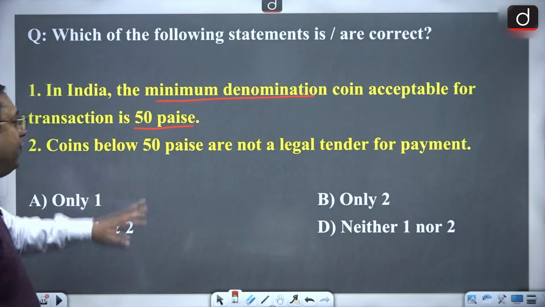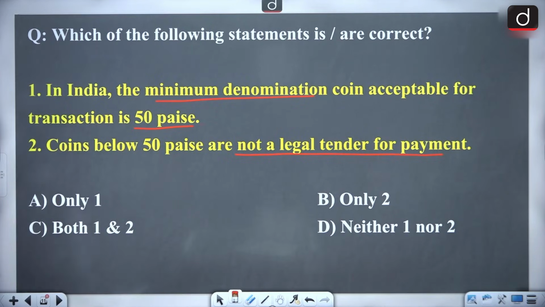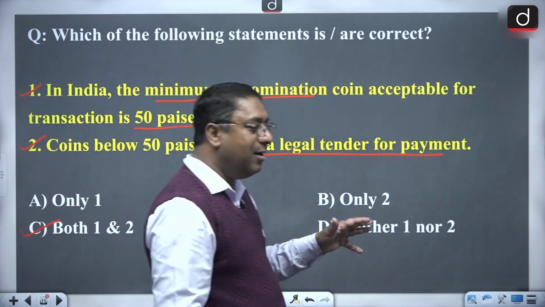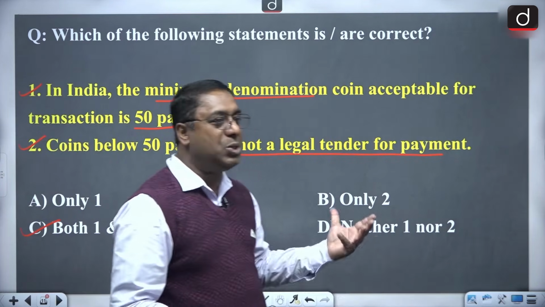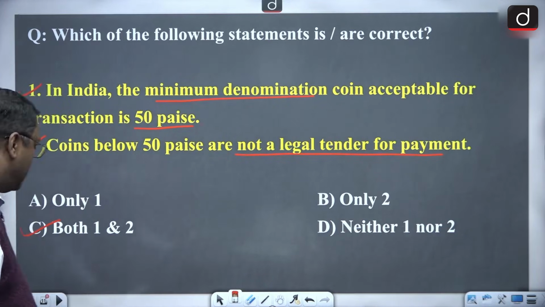And coins below 50 paisa are not a legal tender for the payment. So in this case, both the statements are correct. That is C and D. They both are correct. So these are the type of questions which are being asked in your previous year UPSC exams.